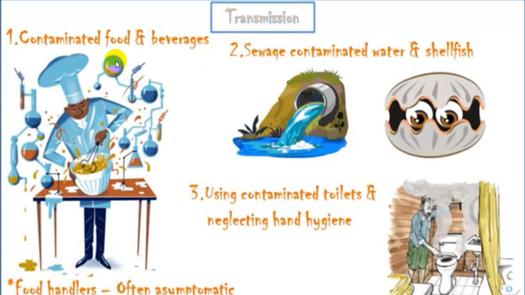Transmission is mainly by contaminated food and beverages, or fluid, that can be water, milk, etc., or by consumption of sewage contaminated water and shellfish, or using a contaminated toilet and neglecting hand hygiene. This organism is transmitted very frequently by food handlers who are often asymptomatic carriers. That is the most common cause of transmission of infection from one human being to another because of poor hygiene. So we call it food, fomites, fingers, etc.